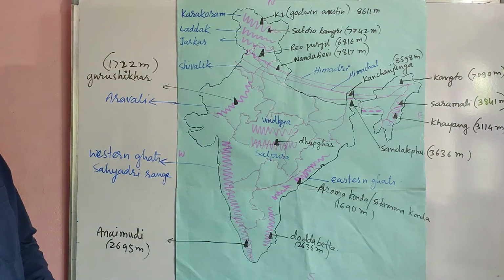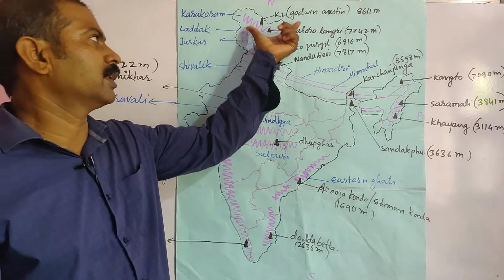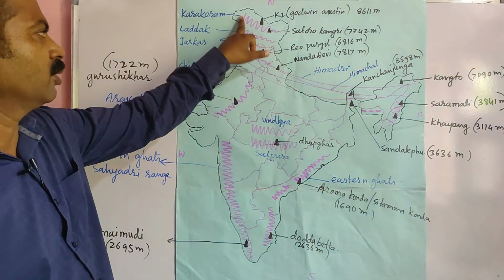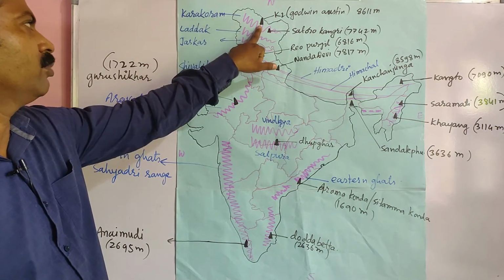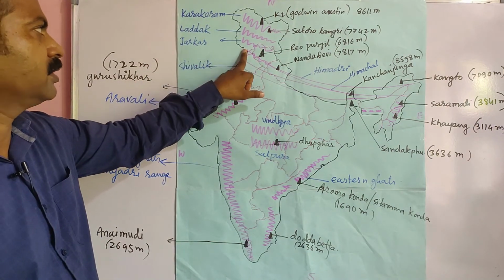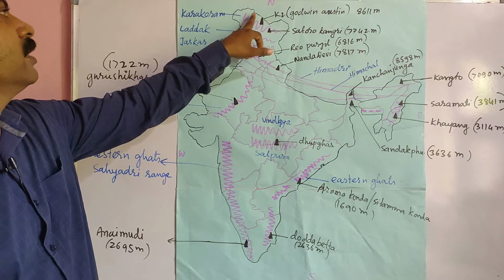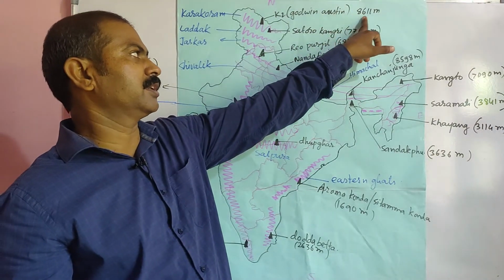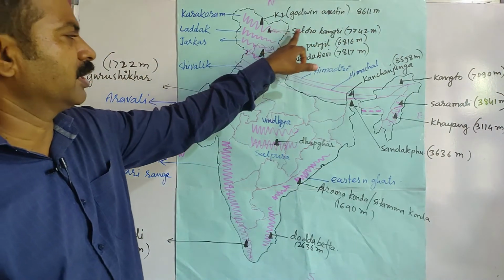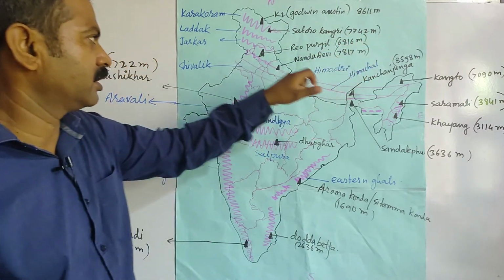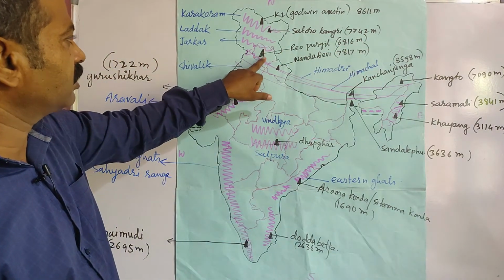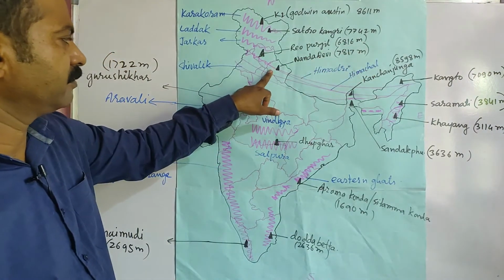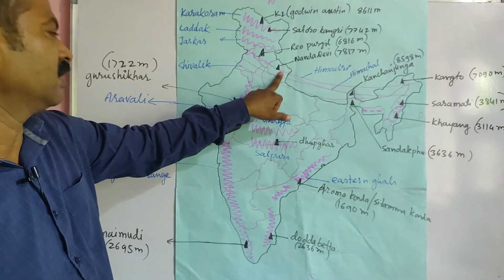So once again let us revise. We have studied about the mountain ranges. The mountain ranges present in Jammu and Kashmir are Karakoram, Ladakh range and Zaskar range, and the mountain peaks present in Jammu and Kashmir are K2, also known as Godwin Austen, and its height is 8611 meters, and Saltoro Kangri, its height is 7742 meters, and one more peak is there in Himachal Pradesh, that is Rio Purgil, its height is 6816 meters, and one peak is there in Uttarakhand.